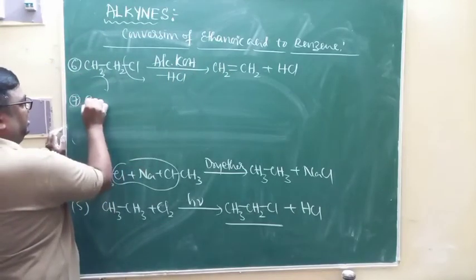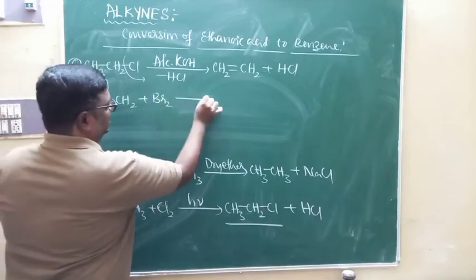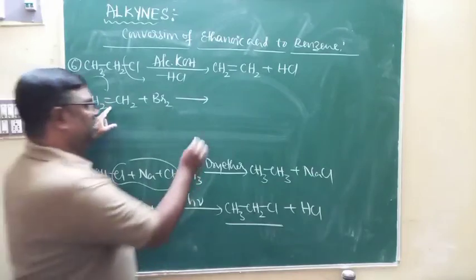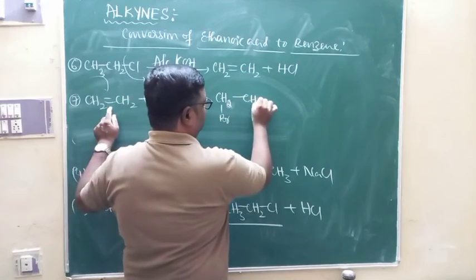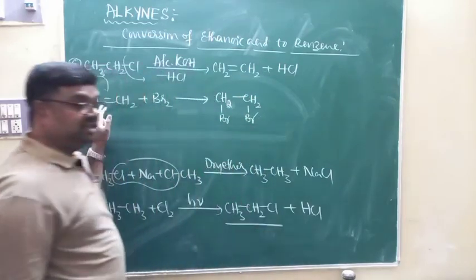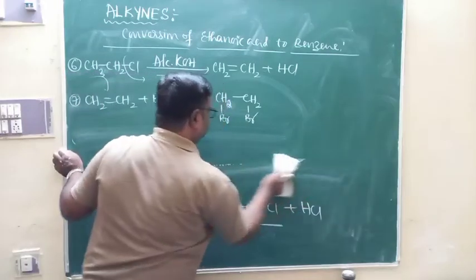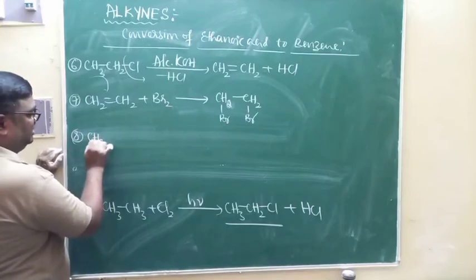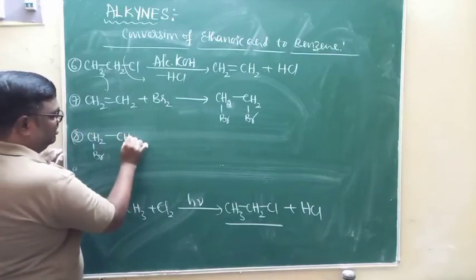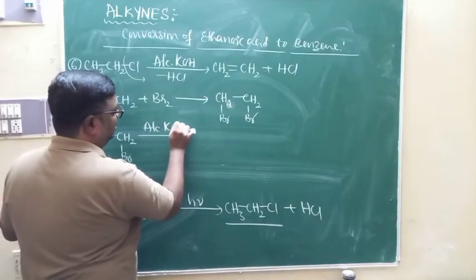In the seventh step, this CH2=CH2 undergoes bromination, addition of bromine across the double bond, and you get CH2Br-CH2Br. Dibromoethane is formed, which is a vicinal dihalide. This vicinal dihalide undergoes elimination in presence of alcoholic KOH.